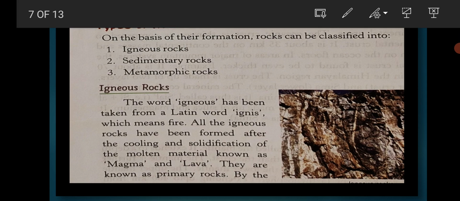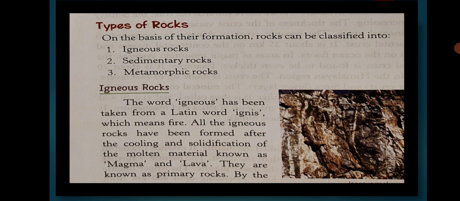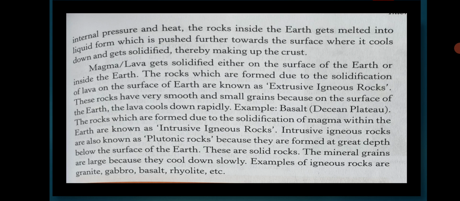The rocks which are formed due to the solidification of magma within the earth are known as intrusive igneous rocks. Intrusive igneous rocks are also known as plutonic rocks because they are formed at great depth below the surface of the earth. They are solid rocks. These mineral grains are larger because they cool down slowly. Examples of igneous rocks are granite, gabbro, basalt, rhyolite, etc.